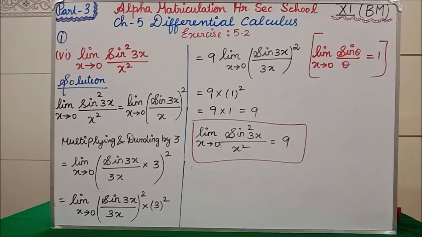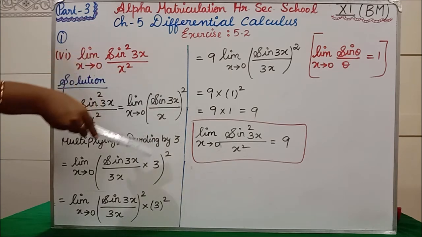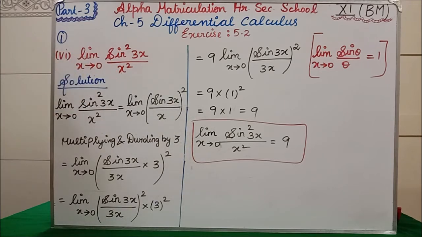See the question. Limit x tends to 0, sine square 3x divided by x square. This is our question. First, what we are going to do: if you substitute x tends to 0, what will we get? We will get 0 divided by 0. So limit x tends to 0, sine square 3x divided by x square. First step, here also we have square, here also we have square. That square we are going to write in common. So limit x tends to 0, the square and the square we are writing in common. Whole square we are writing. Clear?